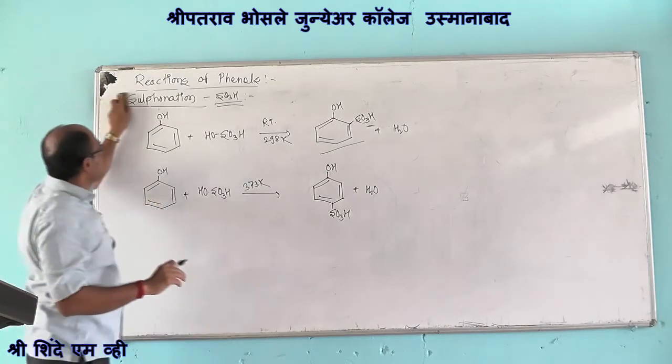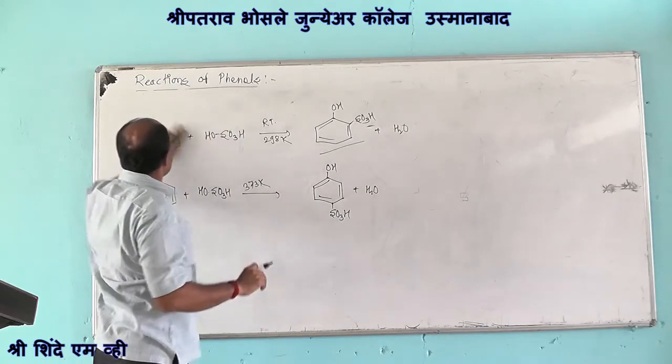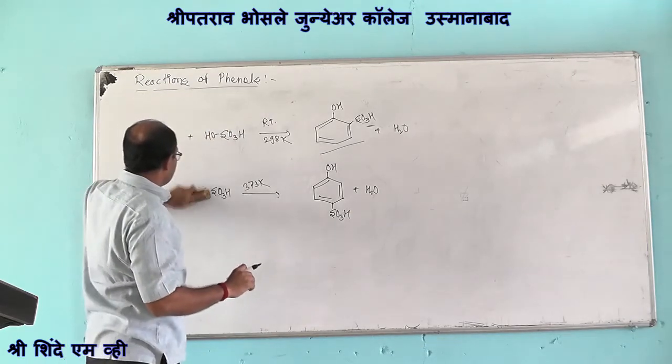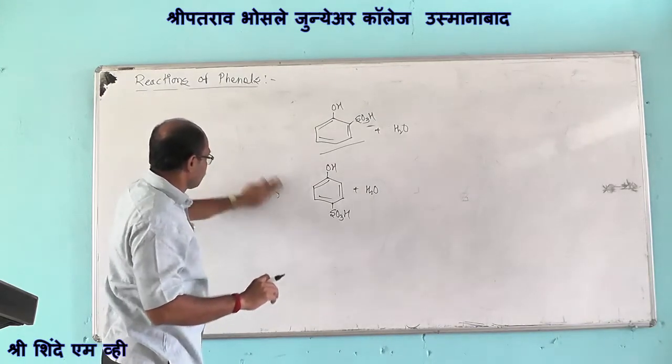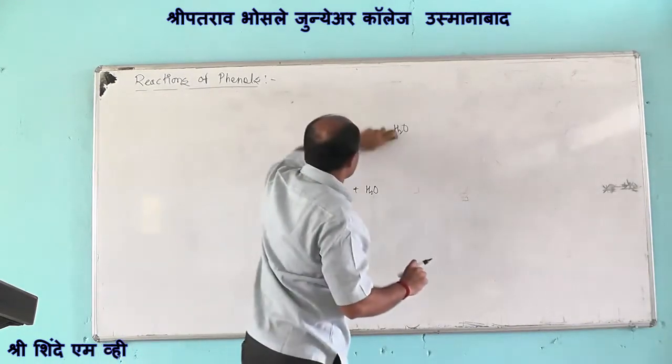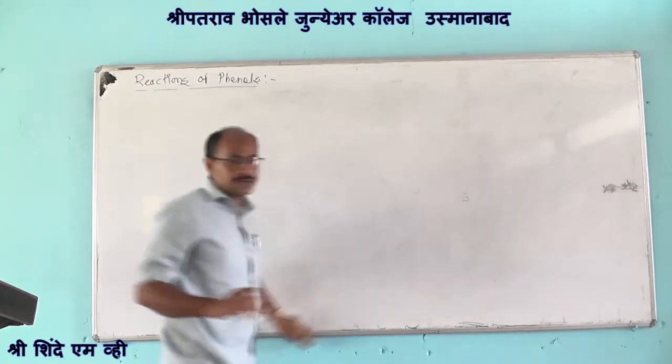Now the next reaction, which is a named reaction, it is Reimer-Tiemann reaction.